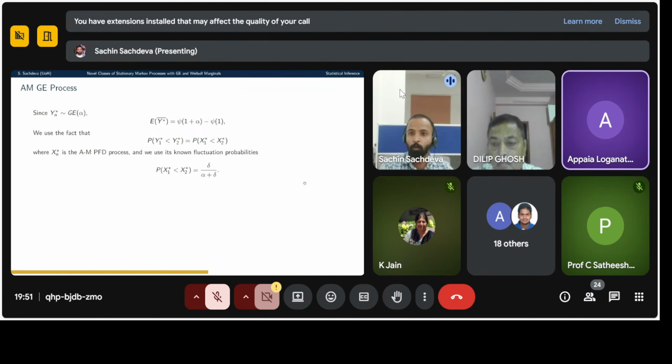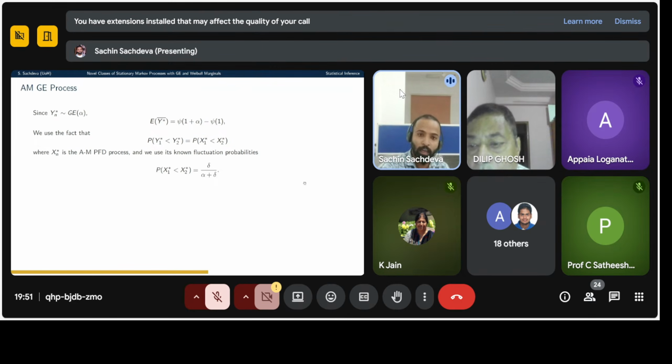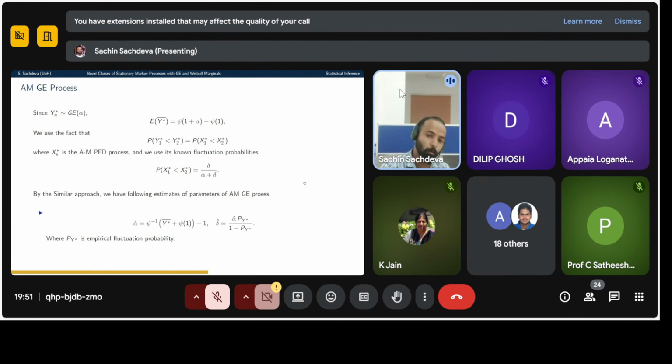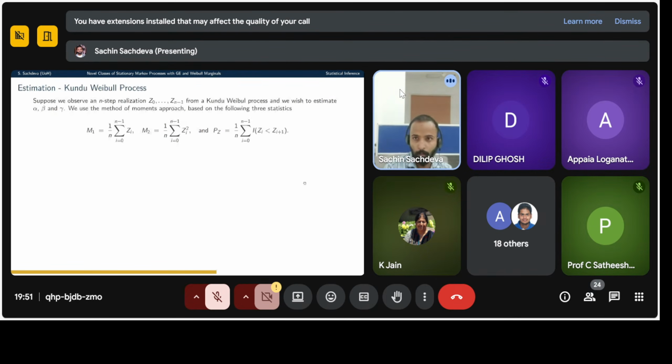Okay, sir. So going to the AMGE process, with a similar procedure, we have used the same two statistics, although they follow some different distribution. So we have this probability of X1 less than X2, and by a similar approach, we have the following estimates of the parameters of the AMGE process, alpha and delta, where PY star is the empirical fluctuation probability. Now going to the estimation of the Weibull processes.